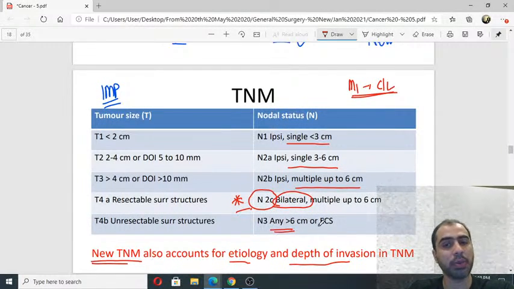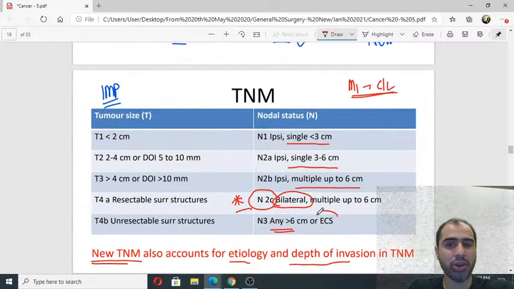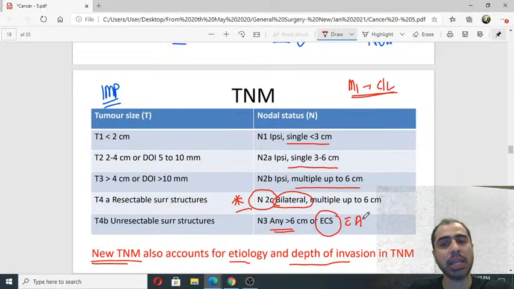N3 is more than 6 centimeters or extracapsular spread, with any size and number.